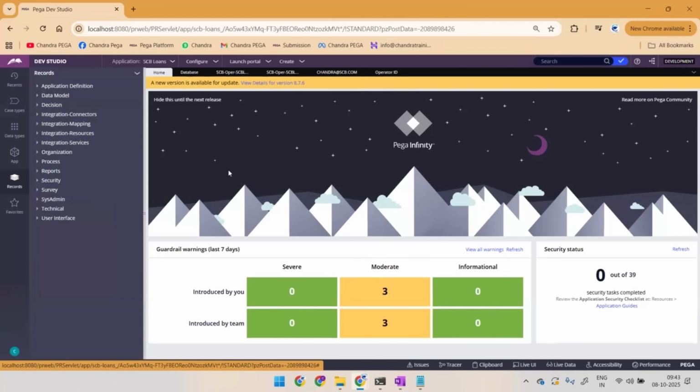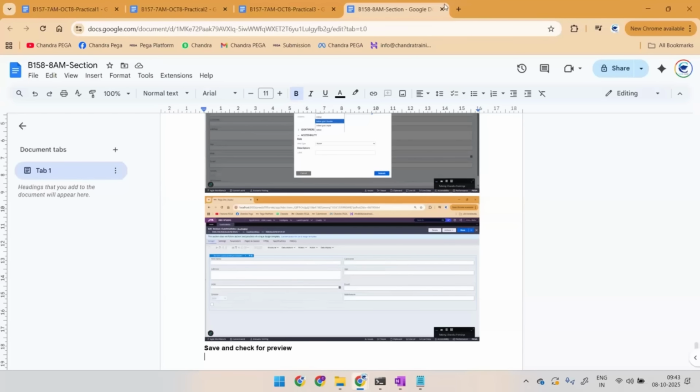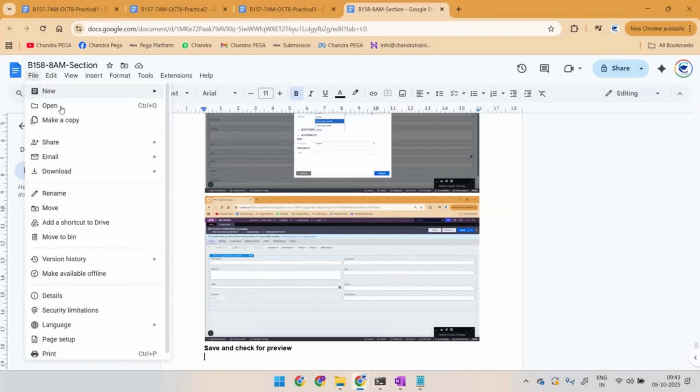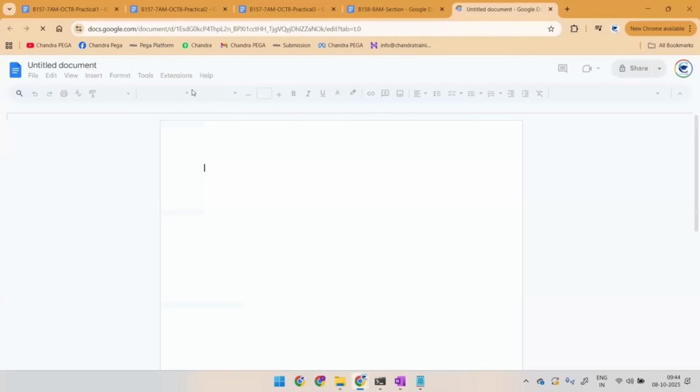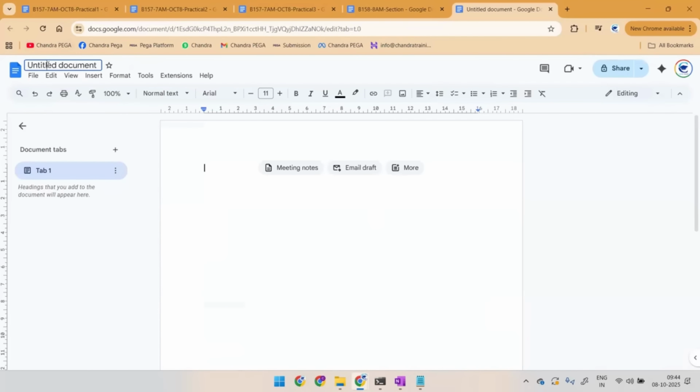Right. So let's create an activity, to update the operator password flag.